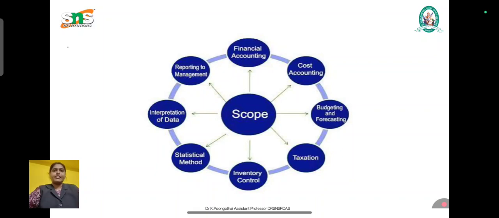The next thing is cash flow and fund flow analysis. It analyzes the movement of cash and funds within the organization, and also ensures liquidity, helps managers in working capital and supports financial planning. For example, cash flow analysis identifies the period when additional finance may be required.